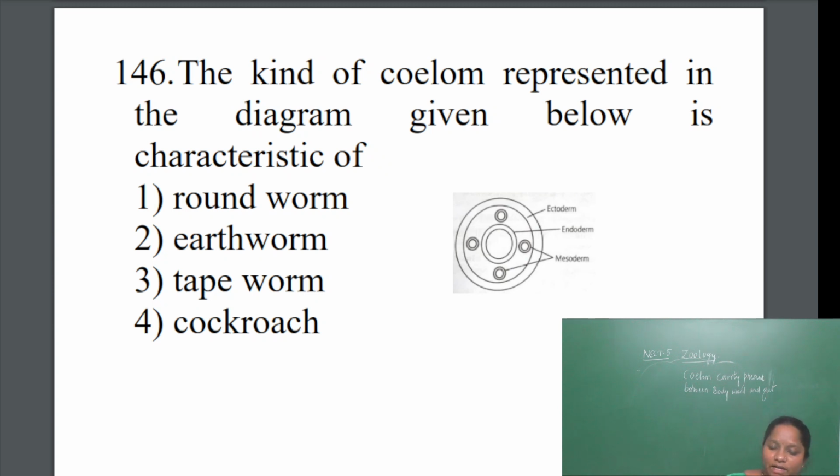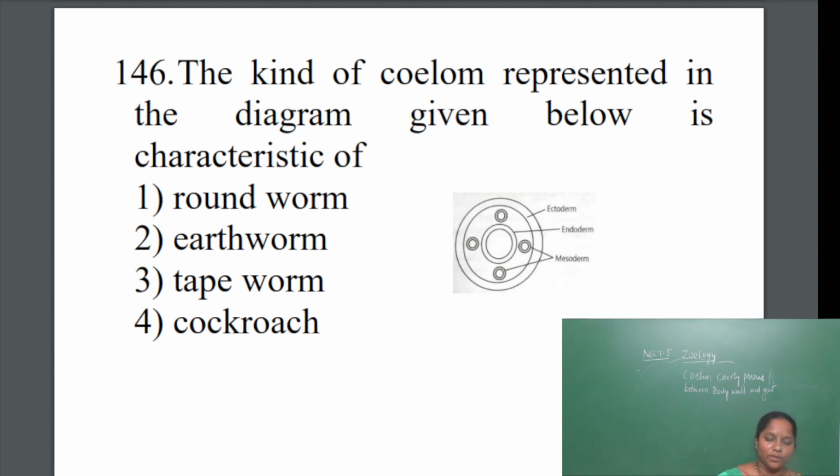And if ectoderm, mesoderm and endoderm are present, but the mesoderm cells are scattered here and there, that type of coelom is called pseudocoelomate. So the diagram in the question is a diagram of pseudocoelomates. Examples are roundworms. As we read in the phylum Aschelminthes, the coelom is pseudocoelom. It is a diagram of roundworms.